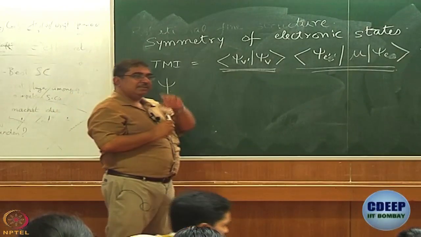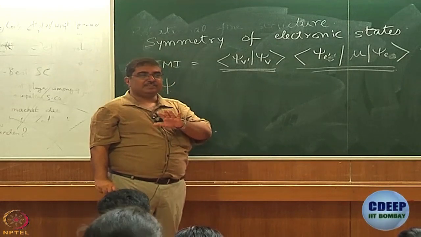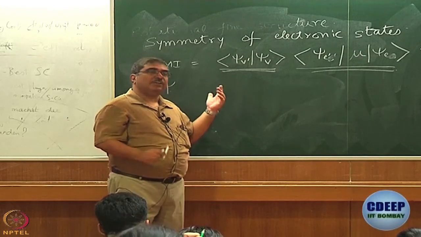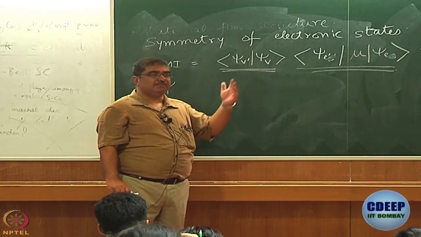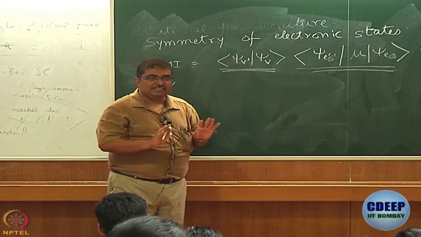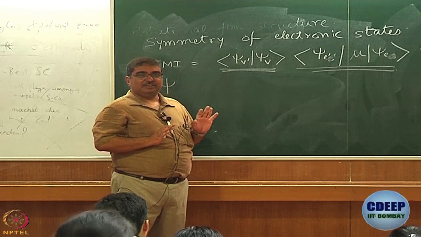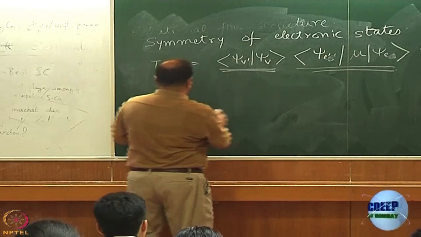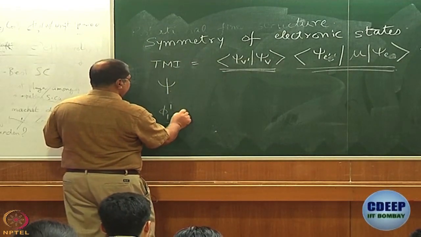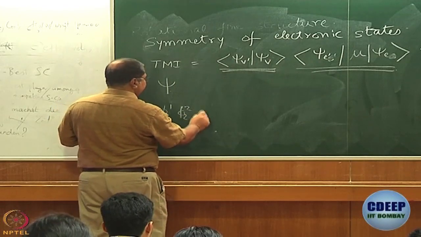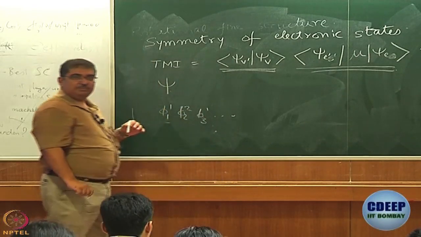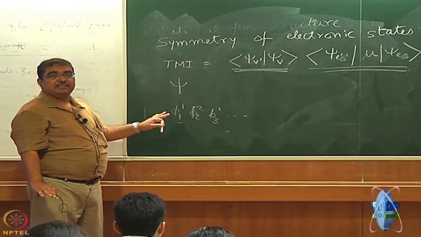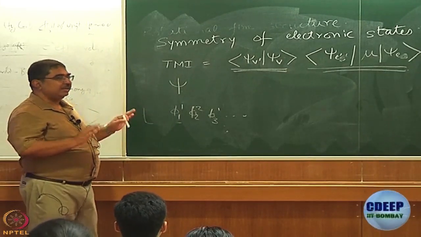Suppose you have some electron configuration with several orbitals. I will write those orbitals as phi and the overall electronic wave function as psi. Let us say I have orbitals phi 1, phi 2, phi 3, phi 4, and so on, and for now I have one electron in each. Of course, that is not going to be the ground state at least. So, the configuration is phi 1 1, phi 2 1, phi 3 1, and so forth. The phi's are MOs, do not forget that. When I say orbital, here I mean molecular orbital. We are discussing molecules, not atoms.